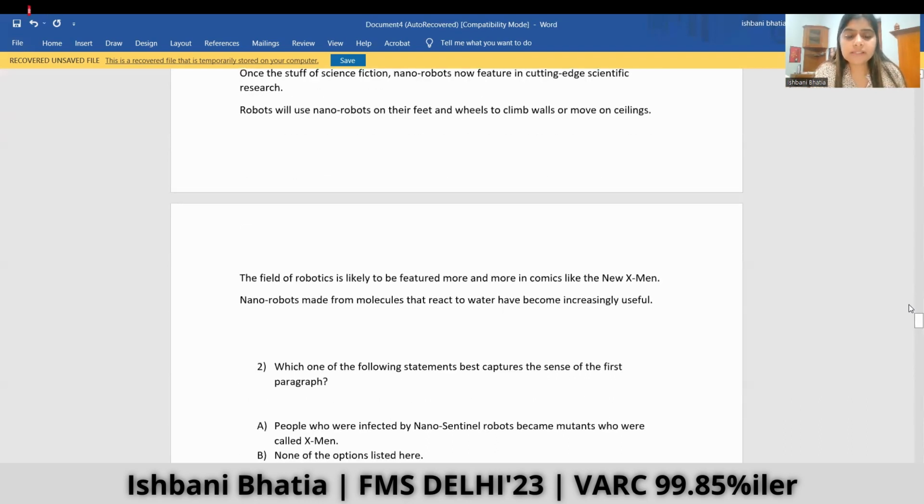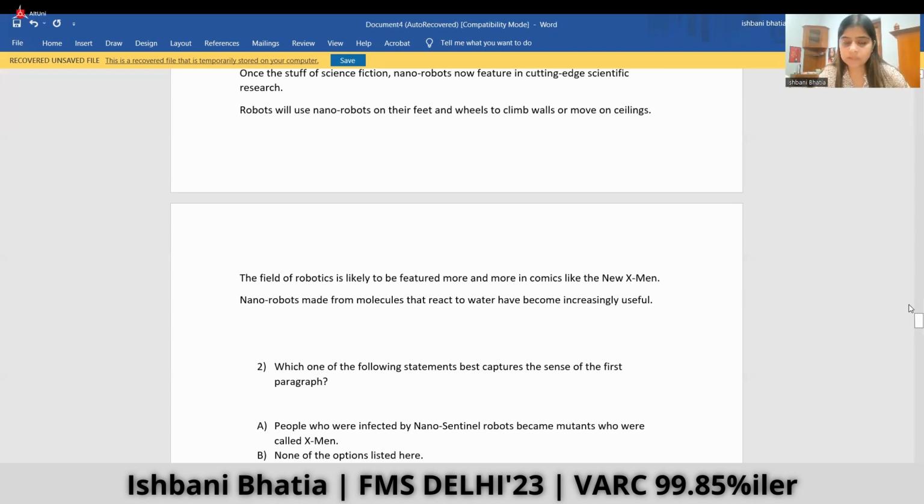The field of robots is likely to be featured more and more in comics, like the new X-Men. The author is not saying that they'll be featured more in the comics, but he says that what he has seen in the comics can be the future, and this is not the answer. Nanorobots made from molecules that react to water have become increasingly useful. The author says the potential uses it could have, but he doesn't say that they have become increasingly useful. He just says what can be the potential benefits of these robots, and this is not the correct answer.